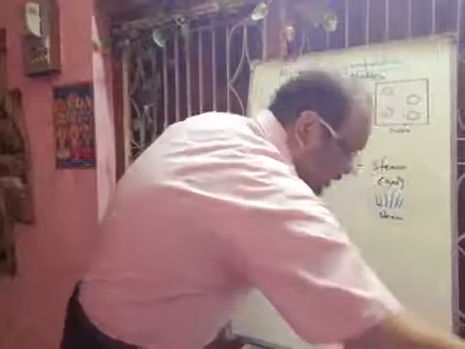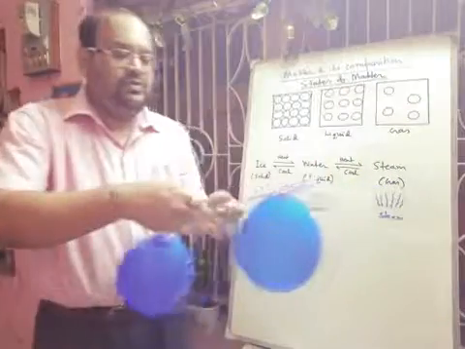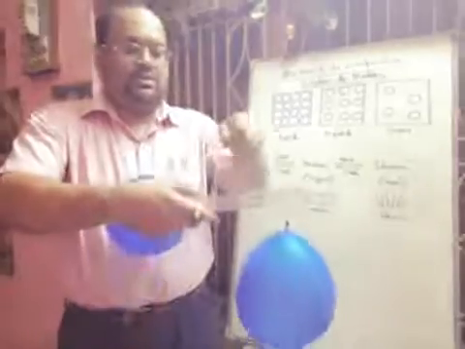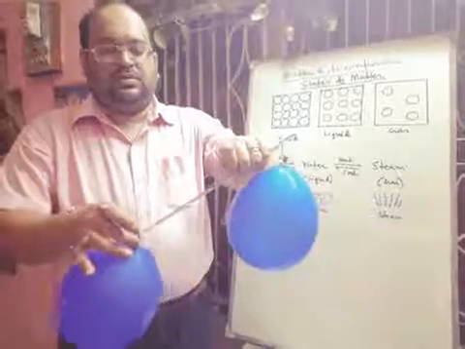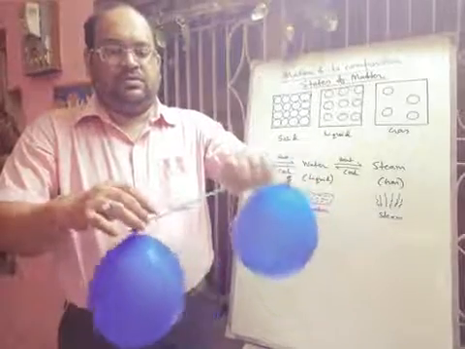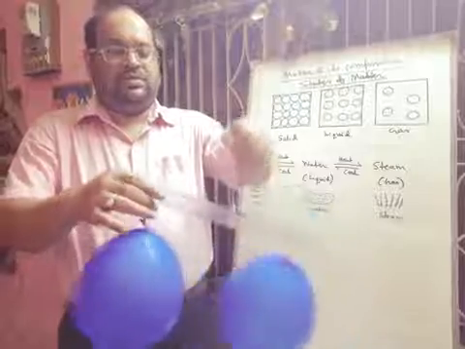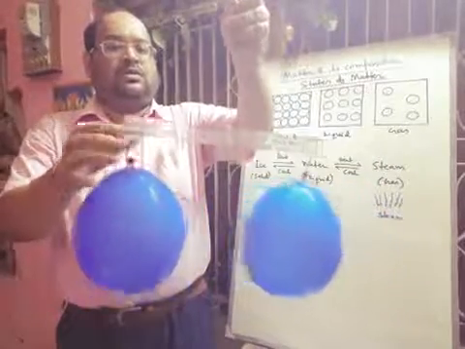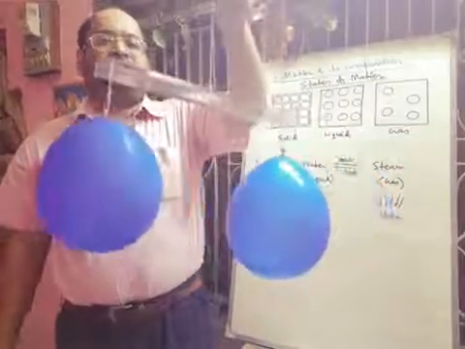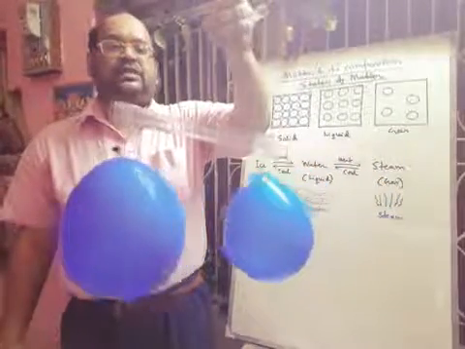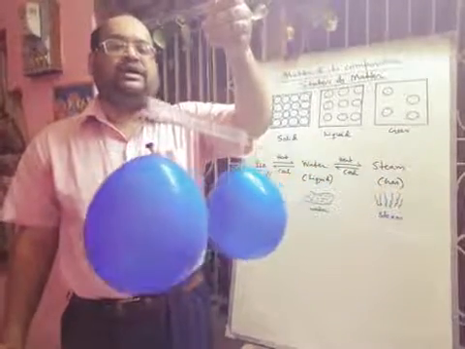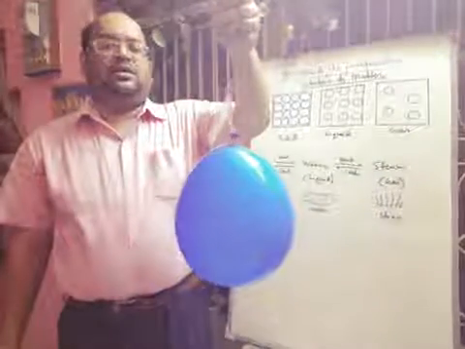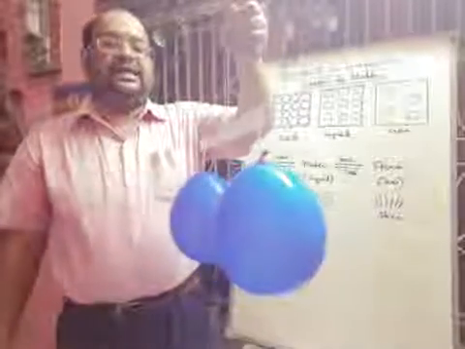Now all of you will be able to see that 2 balloons are equally inflated. And inside this balloon, what is there? Air.